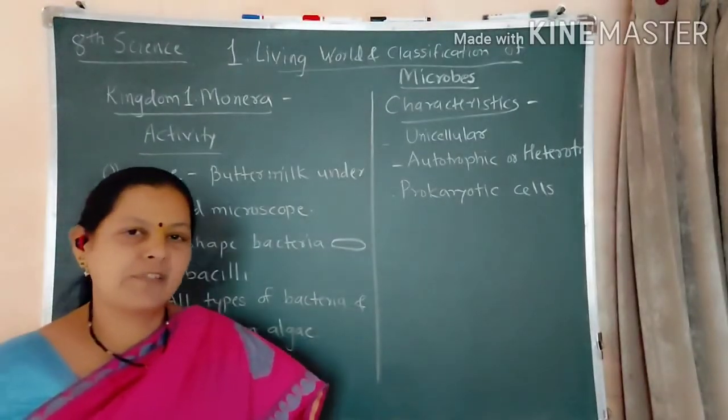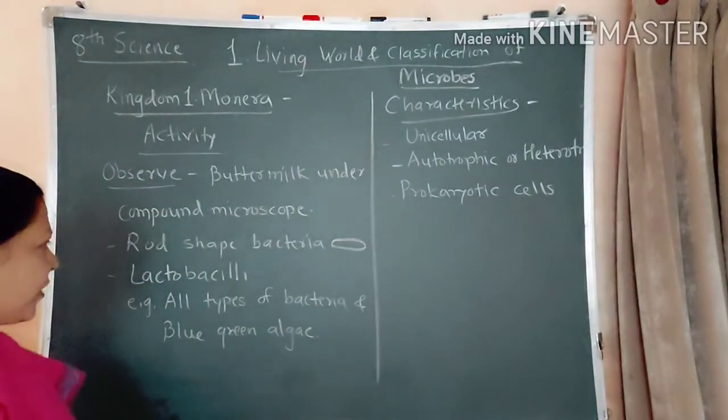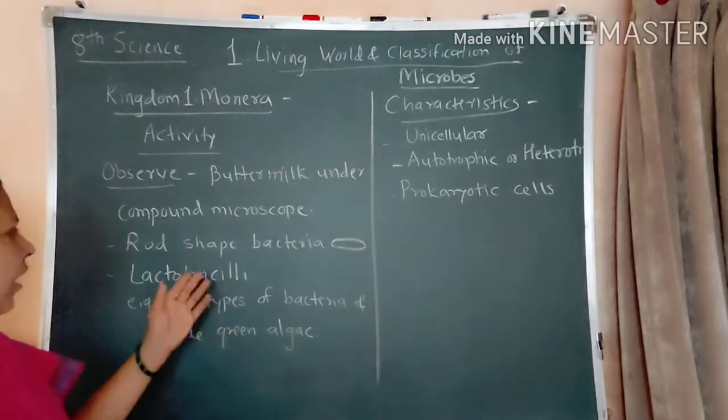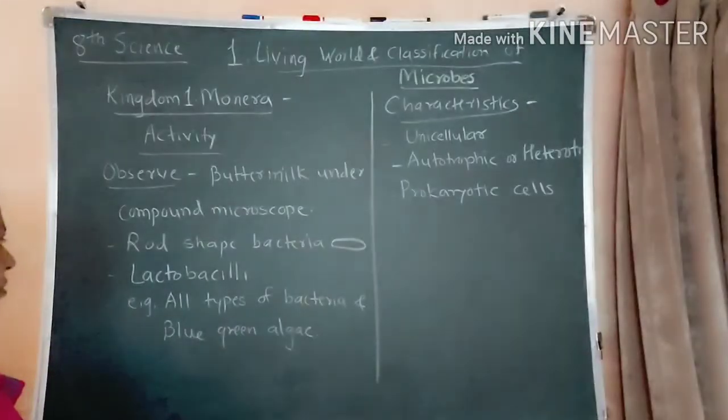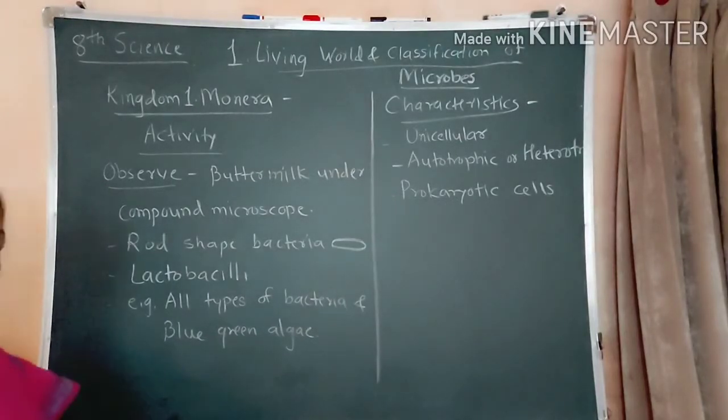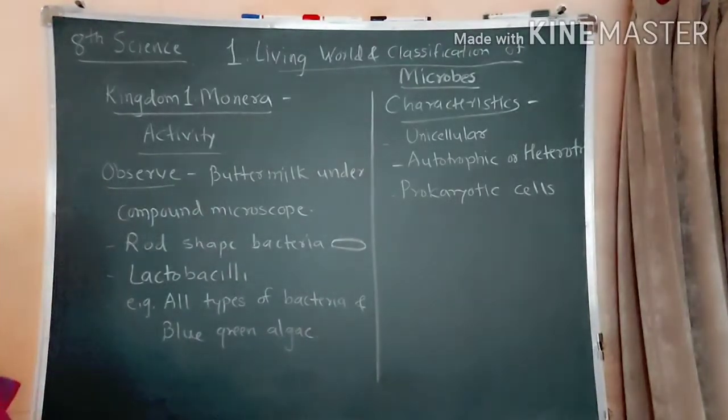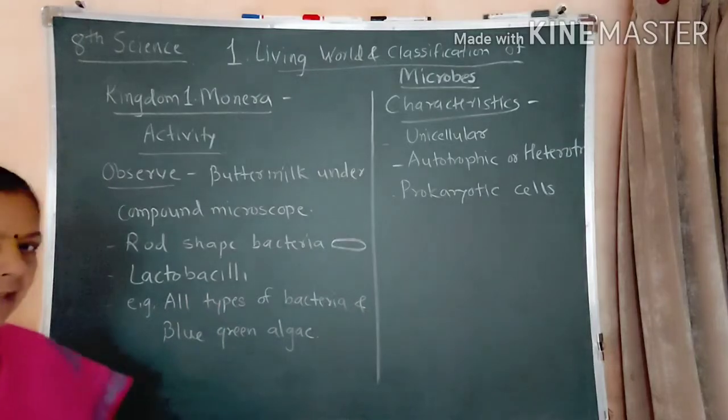Microscope च्या खाली आपल्याला observe करायचं. Now what is the observation? Observation is that rod-shaped bacteria are observed under the microscope. So the bacteria which are present in this buttermilk are called lactobacilli.